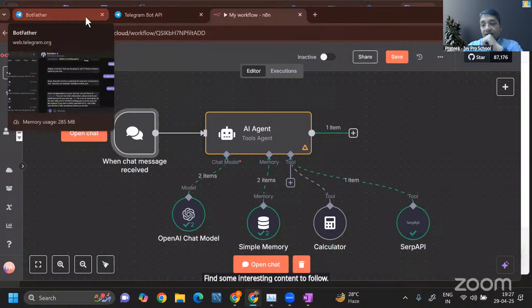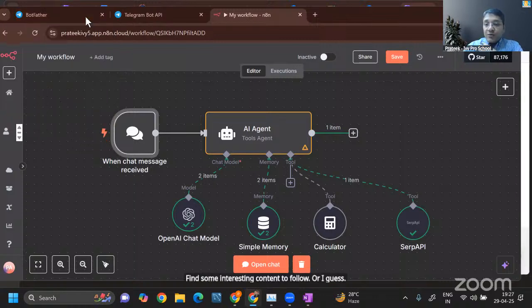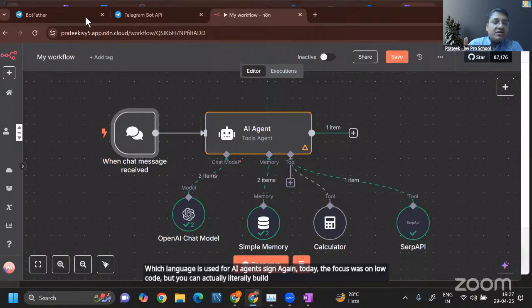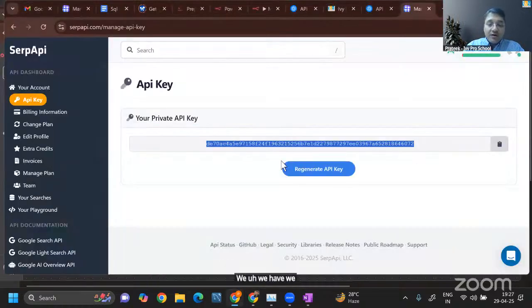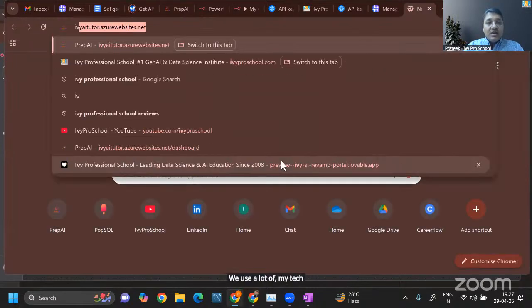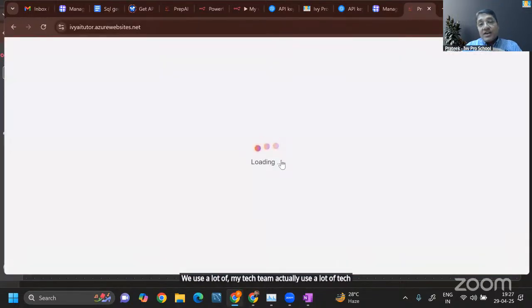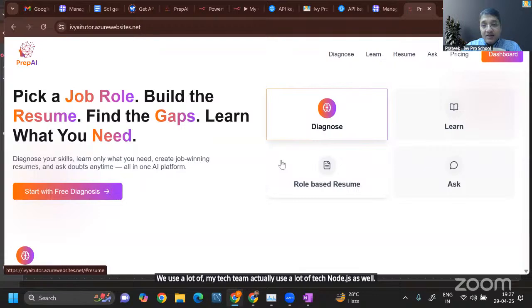All right, guys, which language is used for AI agents? Today the focus was on no code, but you can actually build an AI agent with any general programming language. Python, of course, is being used extensively in this world. But at Ivy, my tech team actually uses Node.js as well to create a lot of platforms.